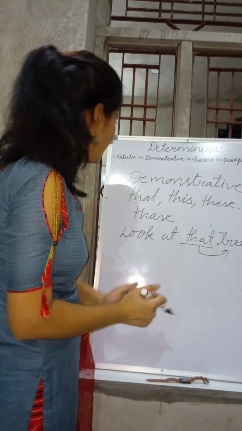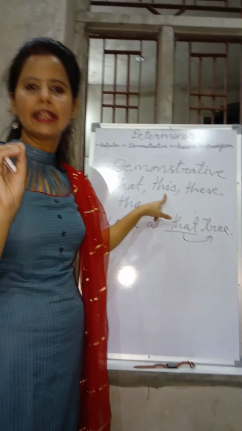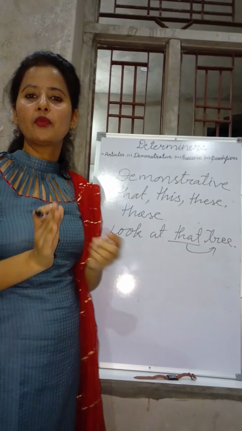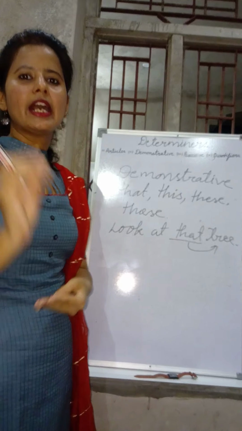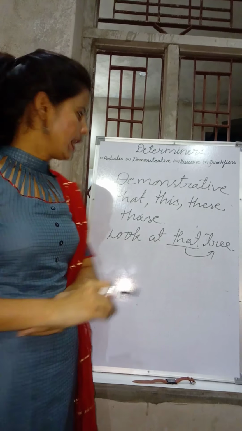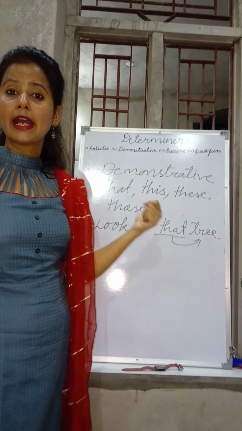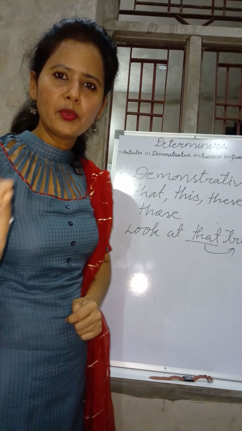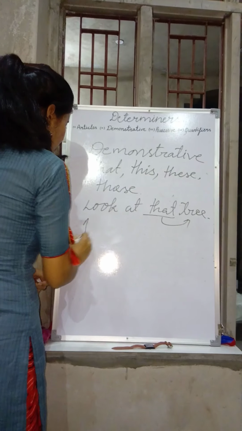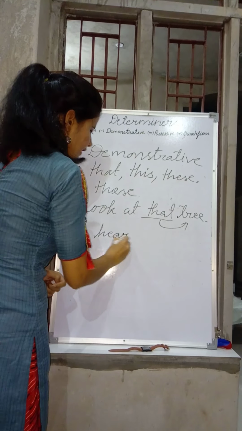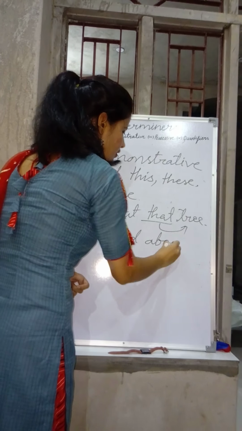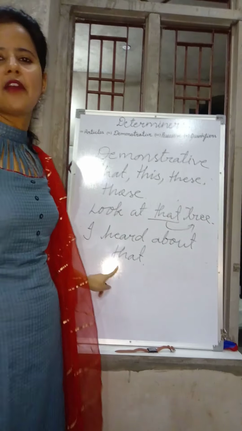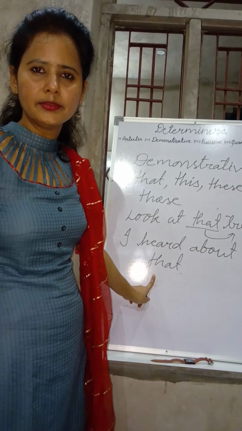That's what we have to see. If this, that, these, and those are followed by a noun, they are demonstrative adjectives. And if these words are not followed by any noun, at that time they are demonstrative pronouns. Like, I heard about that. Just see, after that, is any noun there?